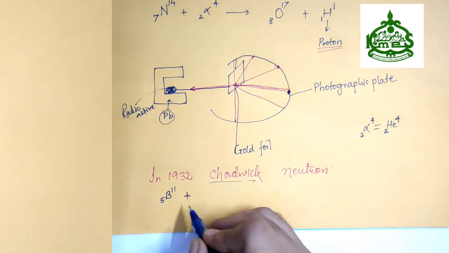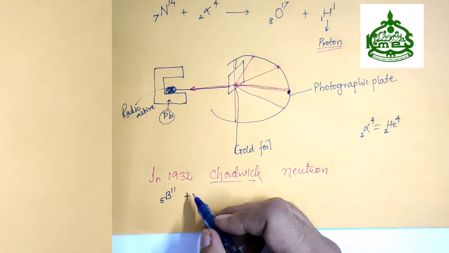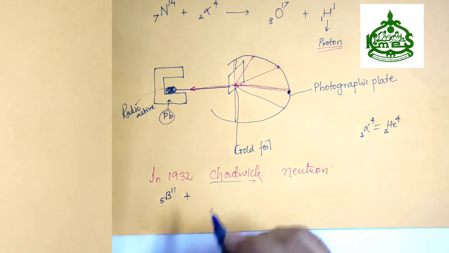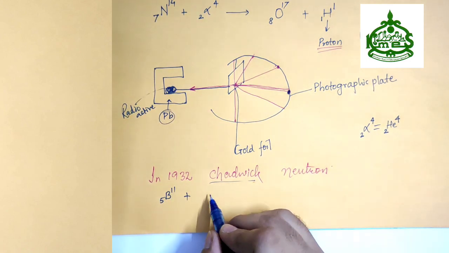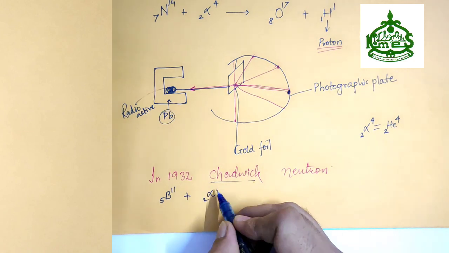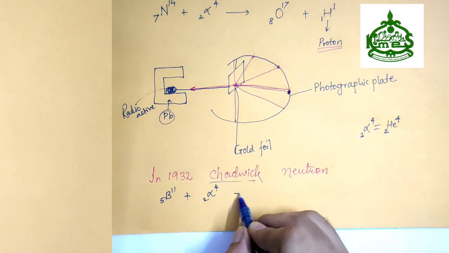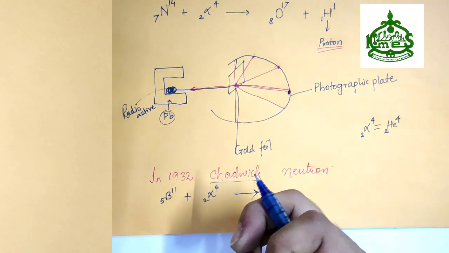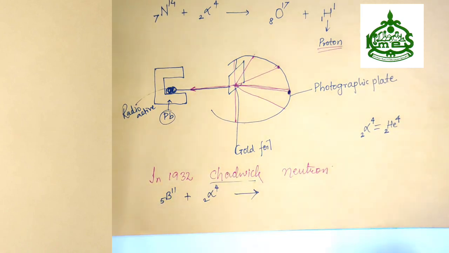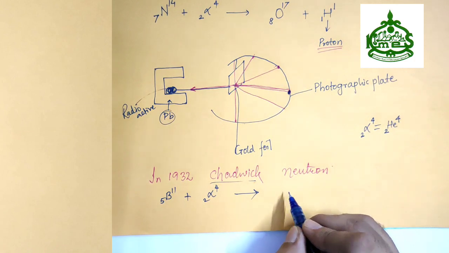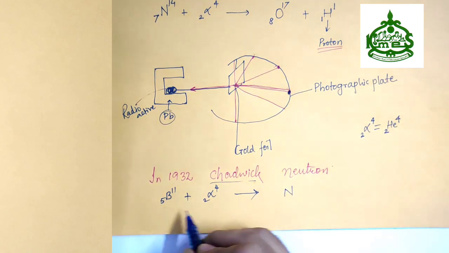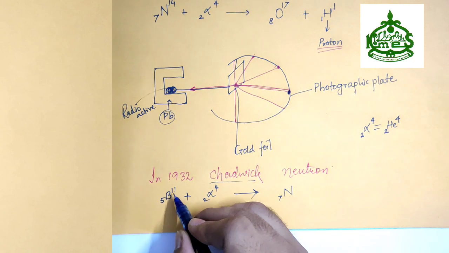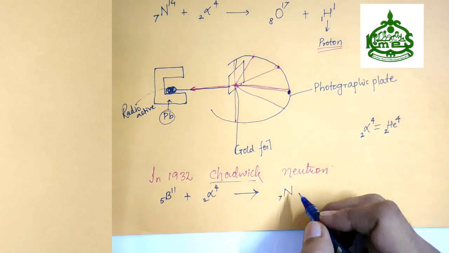So when the alpha particle was bombarded to the boron element, it was found that a highly penetrating neutron was emitted. 5 plus 2 is 7, 11 plus 4 is 15.